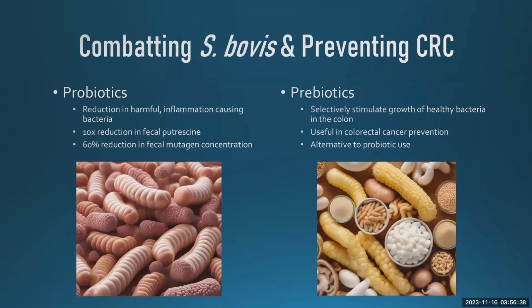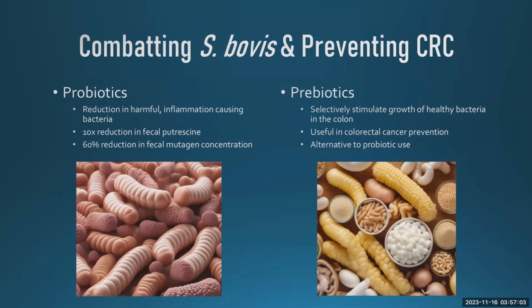There's lots of promising studies into the introduction of probiotics and how that can lead to the prevention of colorectal cancer, as it's been found to reduce harmful bacteria such as Streptococcus bovis, Salmonella, and Shigella. It also leads to a beneficial increase in lactic acid bacterium and bifidobacteria. In such studies, probiotic consumption is associated with a tenfold reduction of fecal putrescine and 60% reduction in mutagen fecal concentration.